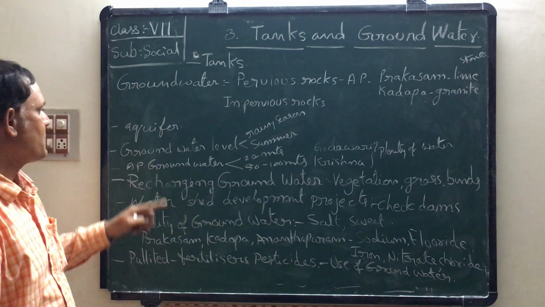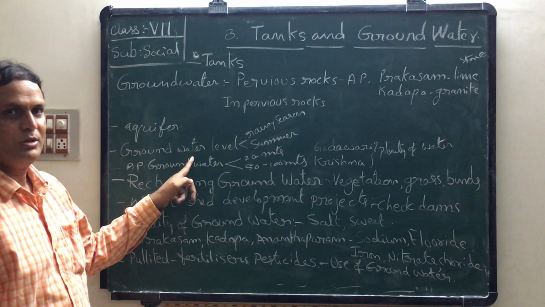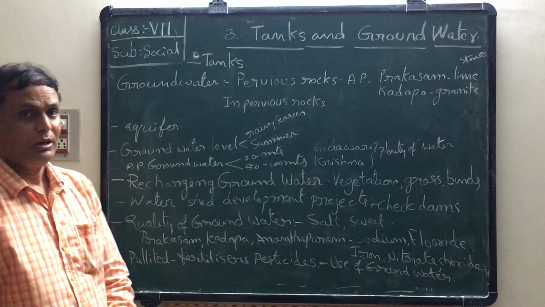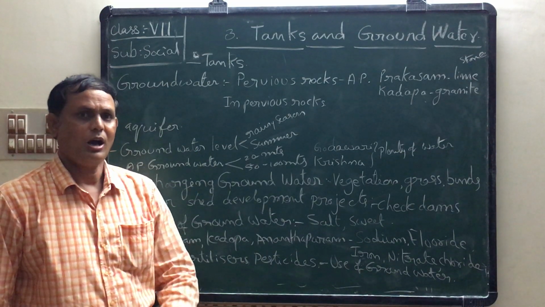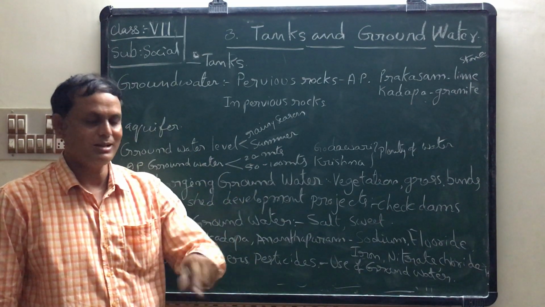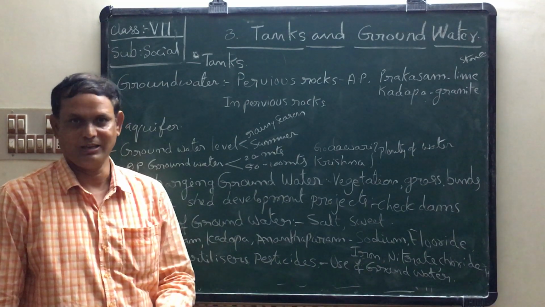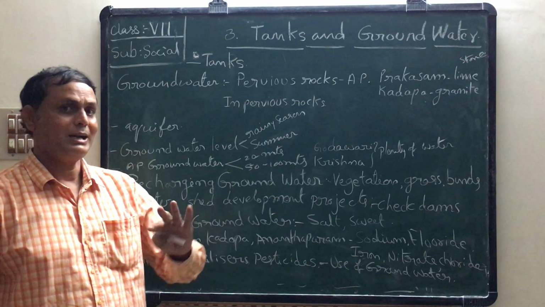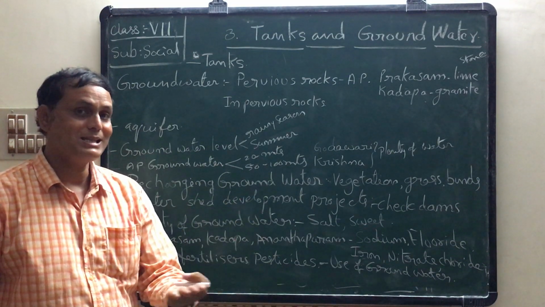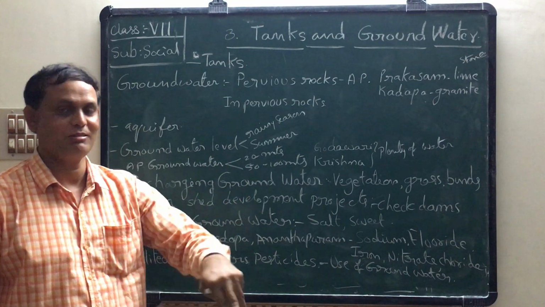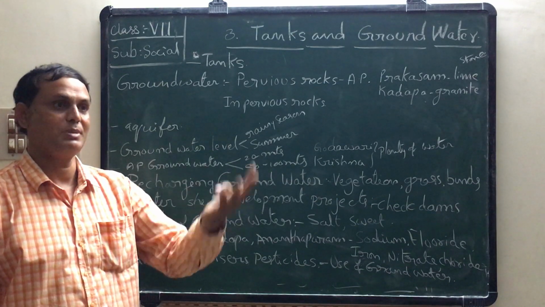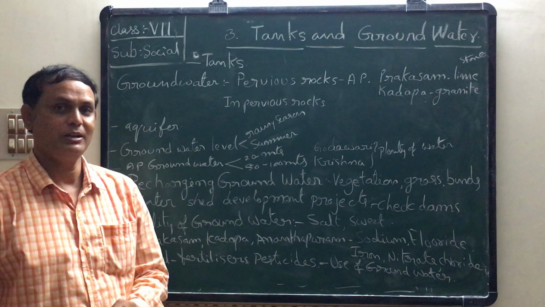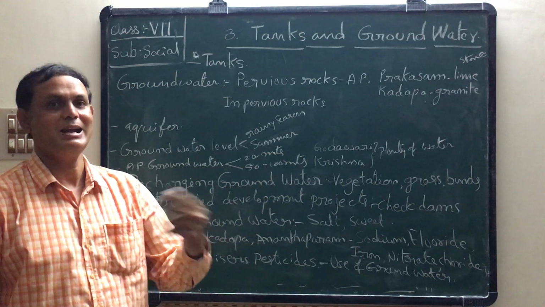Next one, groundwater level. We can see wells in almost every village. Well means bavi. In those wells you can observe the water level in the rainy season. In the summer season, you can find some wells dried up.